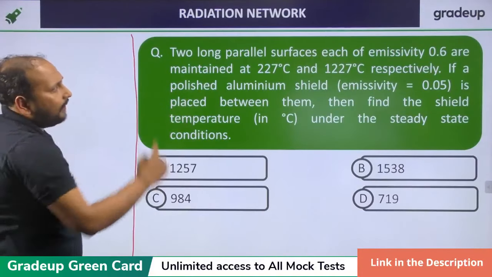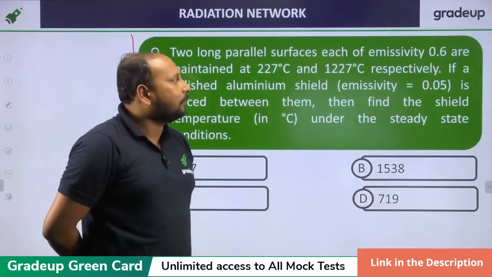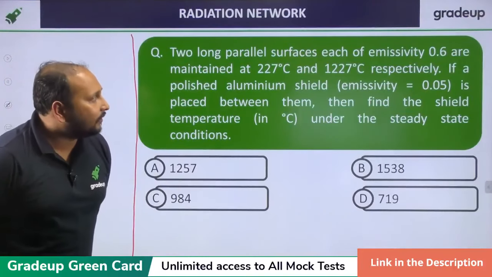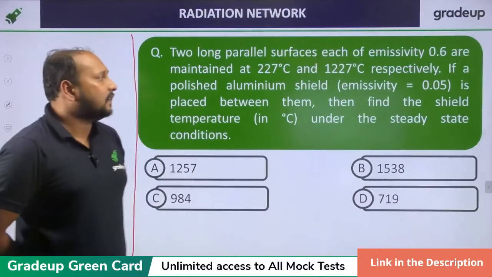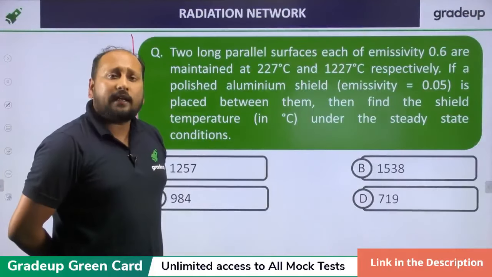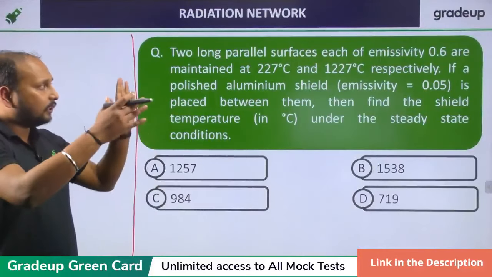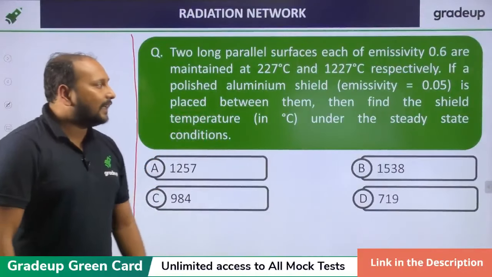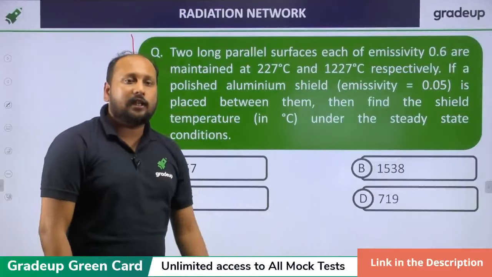Okay, again, two long parallel plates having emissivity 0.6 are maintained at 227 degrees Celsius and 1227 degrees Celsius respectively. A polished aluminium shield having emissivity 0.05 is inserted between the two plates. What is the temperature of the shield?